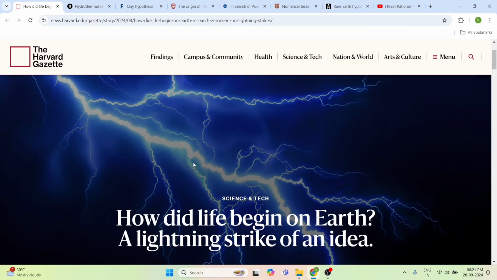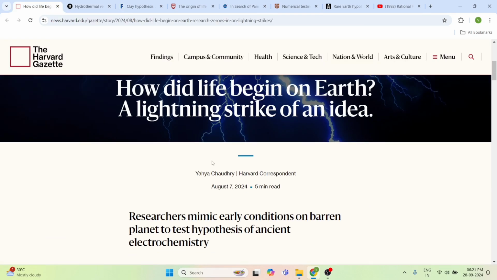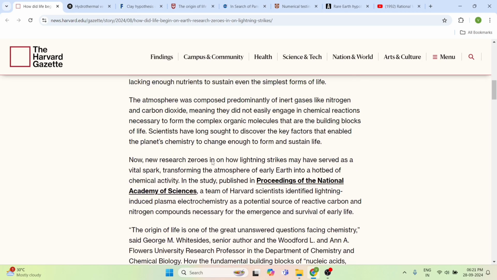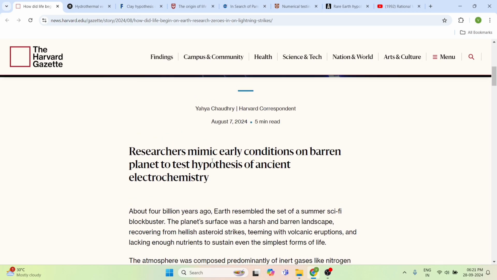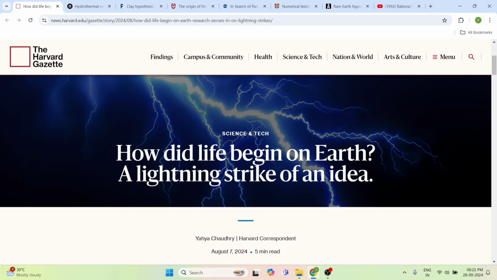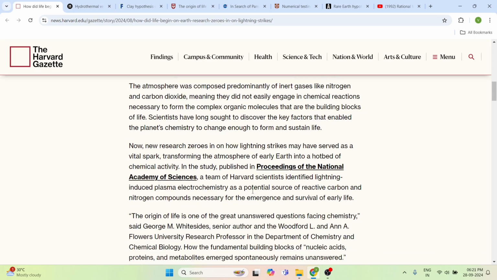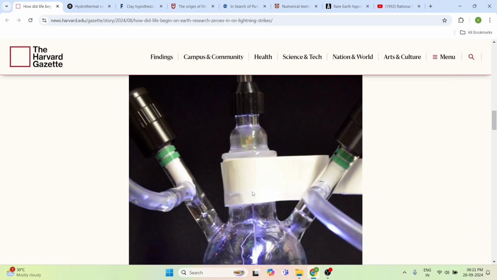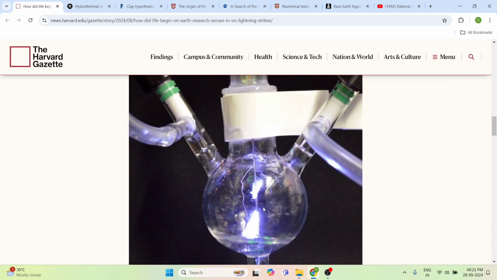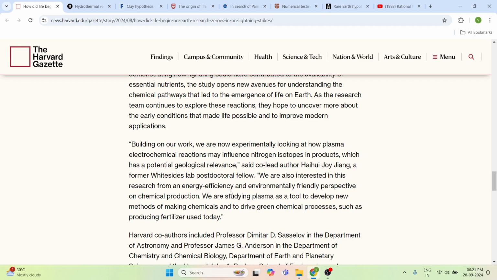So now look into the Harvard Gazette article, which is the final article which we are going to analyze. This article is saying that an accidental strike of lightning can help to begin life on Earth, where an accidental spark, or a harsh random environment like volcanic eruptions, asteroid impacts, unstable chemical conditions might be the reason for life. Multiple possible origins might be UV radiation, lightning, deep sea, plasma reactions. That is not unique for Earth.